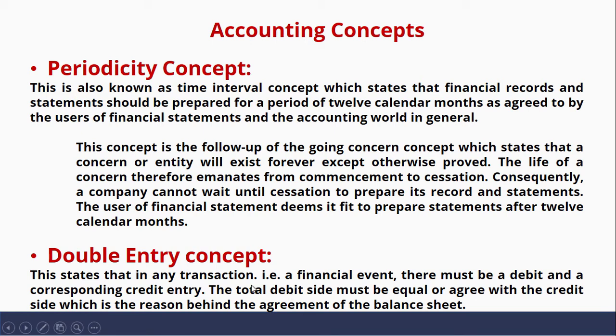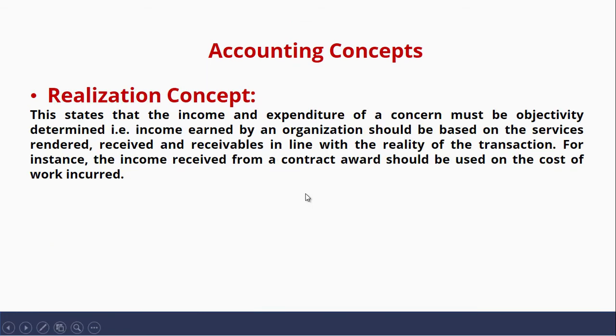So double entry concept is the reason why we have the golden rule in accounting, which is the double entry principle. So the double entry principle is as a result of double entry concept, which states that a business transaction will affect two accounts. You either debit the first account and credit the second account, or you credit the first account and debit the second account.